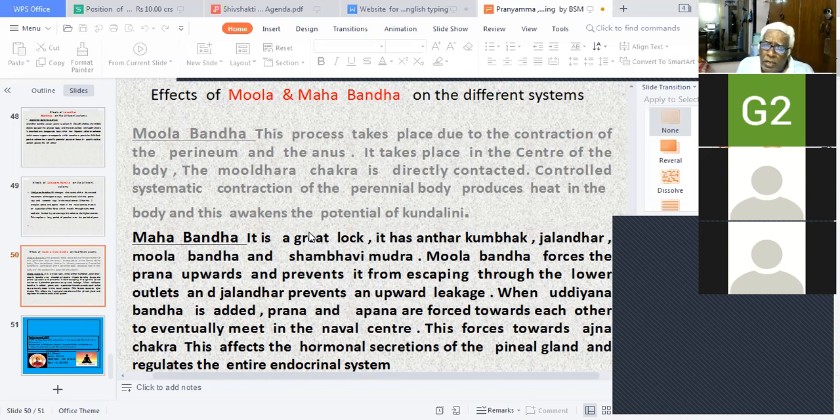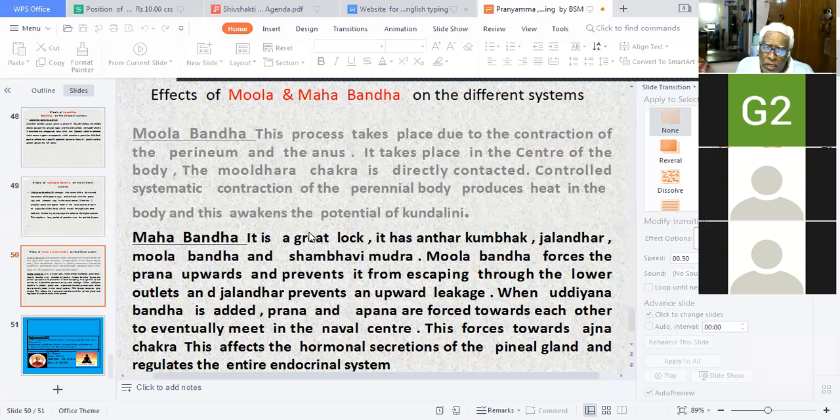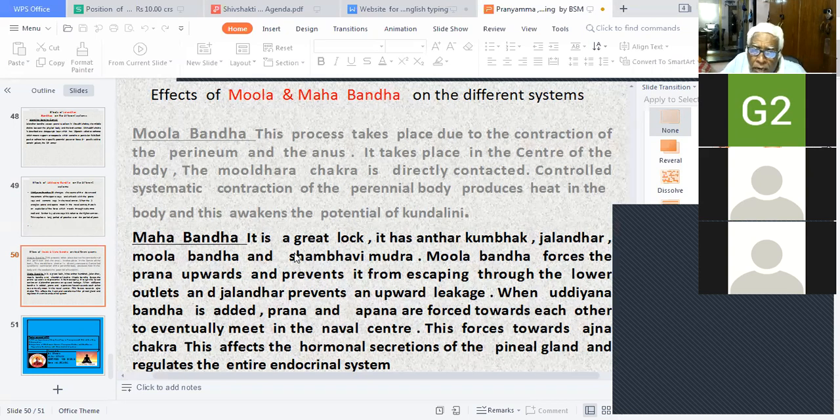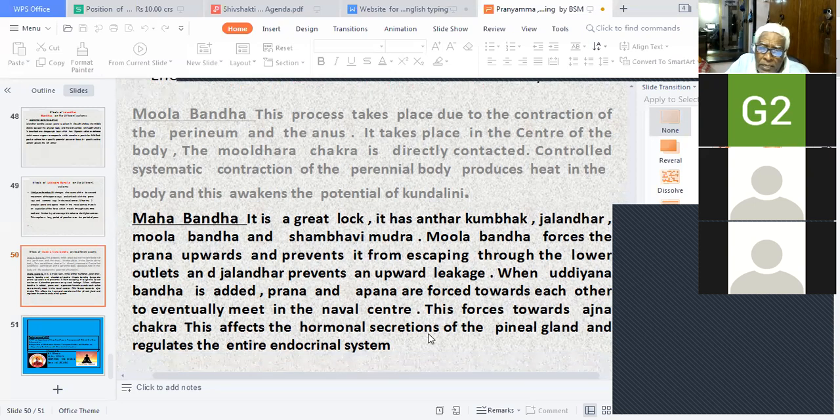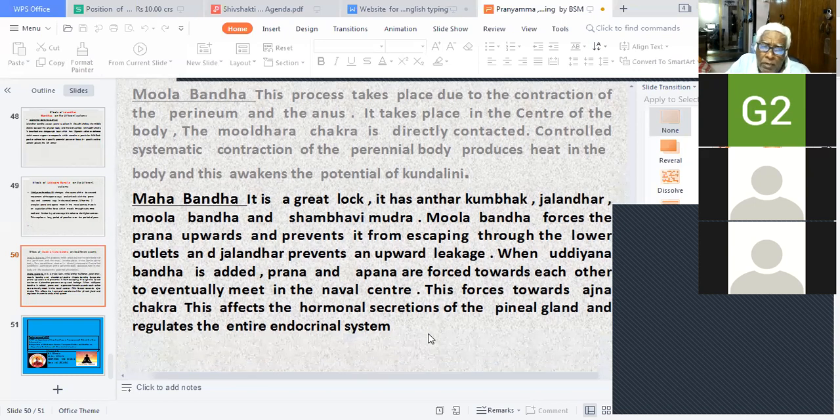Mahabandha, the great lock. It has antara kumbhaka, Jalandhara, Mulabandha, and Shambhavi Mudra. Mulabandha forces the prana upwards and prevents it from escaping to the lower outlets, and Jalandhara prevents the upward decay. When Uddiyana Bandha is added, prana and apana are forced towards each other to eventually meet in the navel center. This forces prana toward the Ajna chakra. This affects the hormonal secretion of the pineal gland and regulates the entire endocrine system.